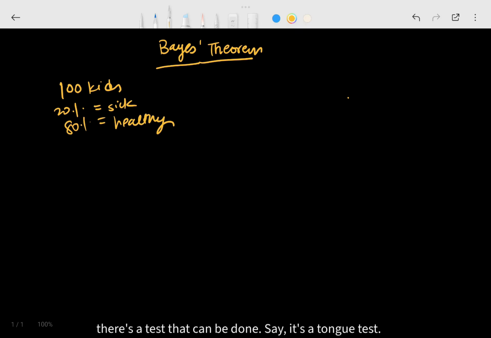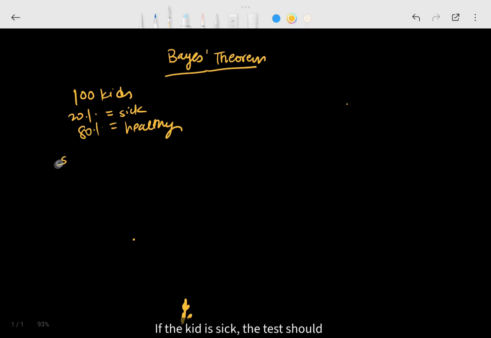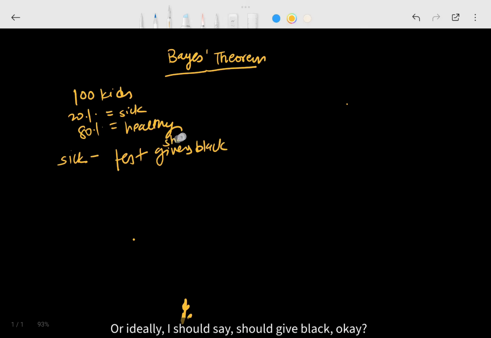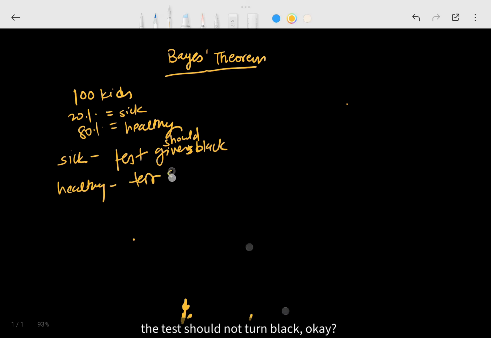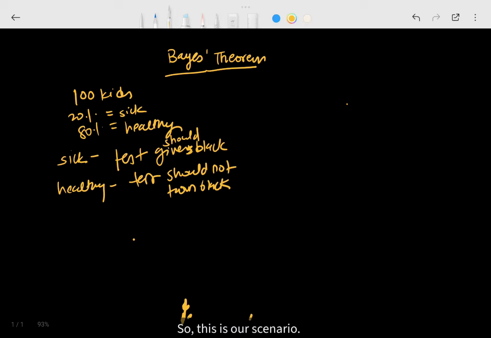If the kid is sick, the test should give black. If the kid is healthy, the test should not turn black. So this is our scenario.